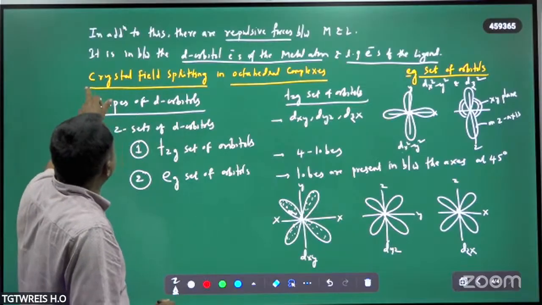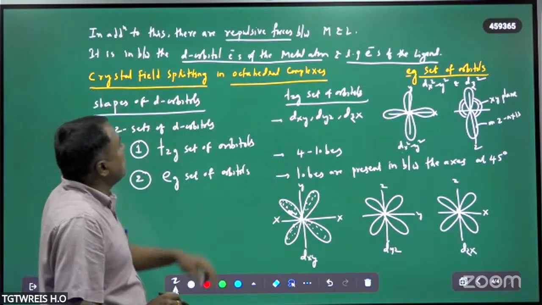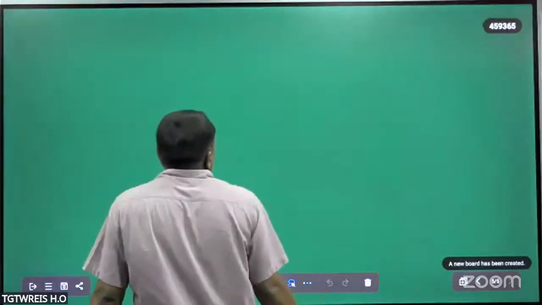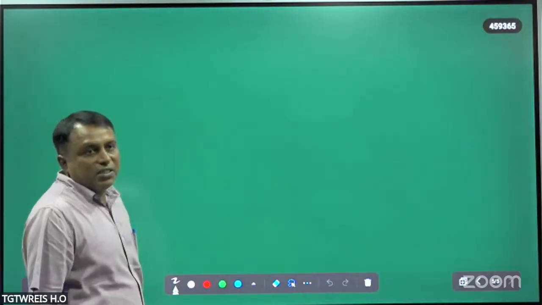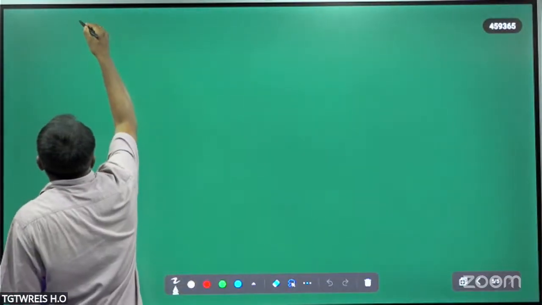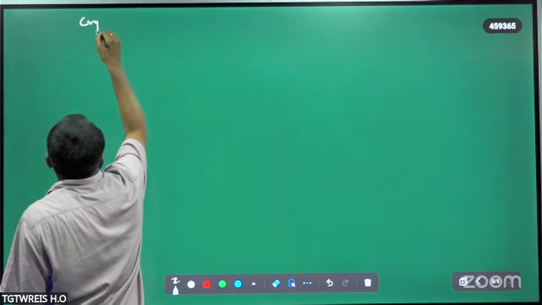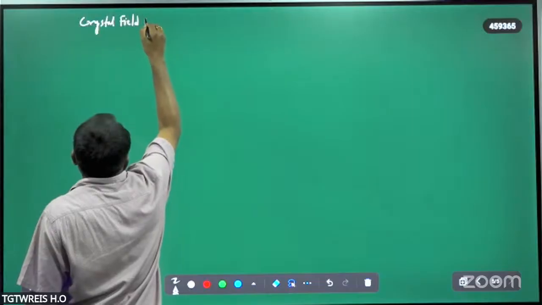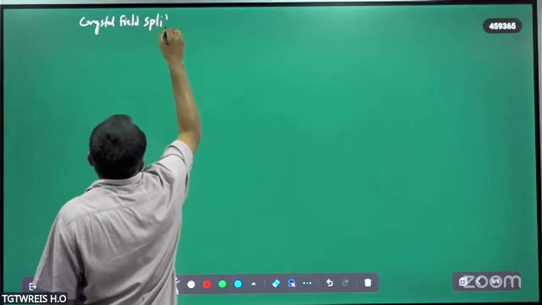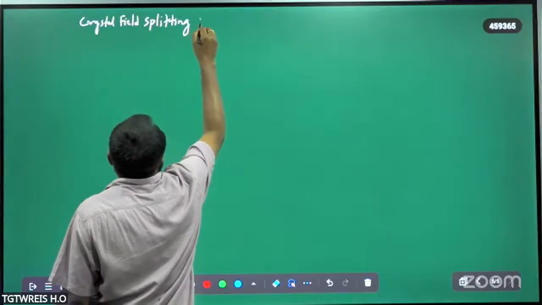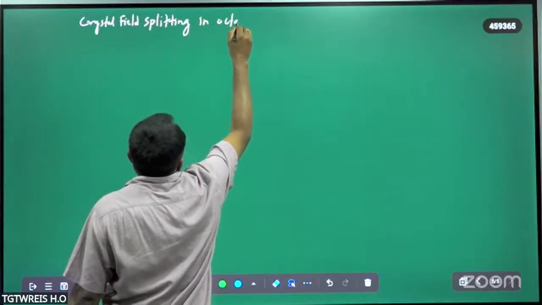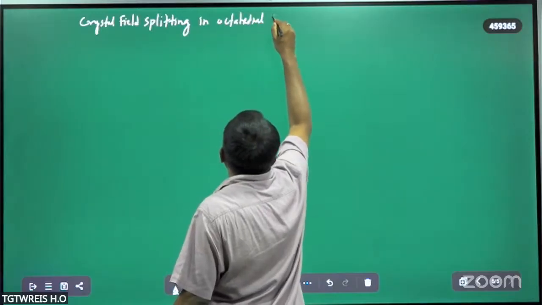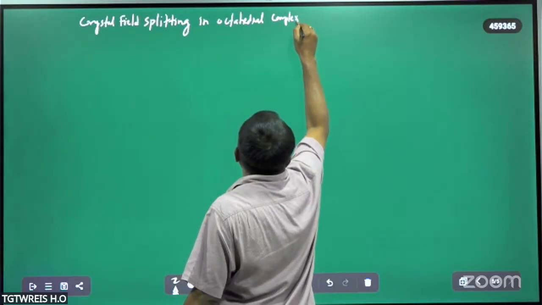So now let us move to crystal field splitting in octahedral complexes. Why does crystal field splitting arise? What is meant by crystal field splitting actually? The crystal field splitting in octahedral complexes.